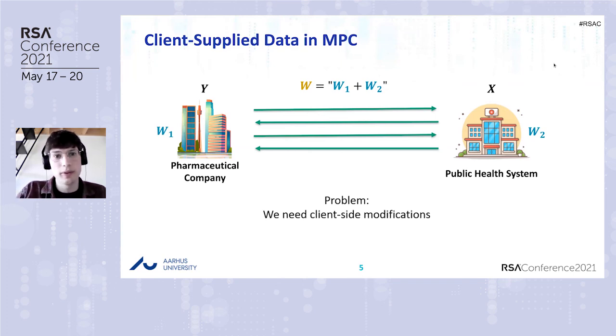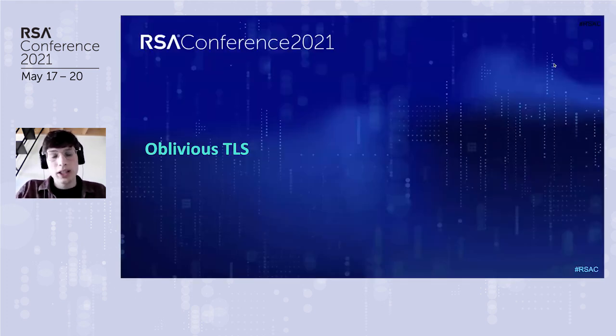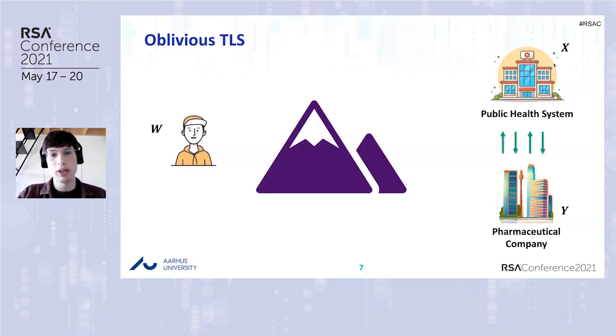Another issue is that when one of the two parties is malicious, there are security concerns, and that complicates the whole situation. Okay, Oblivious TLS tries to solve these problems, and the idea is that now there is a big mountain between the client and the parties, and the client doesn't know anything about what's going on on the other side.